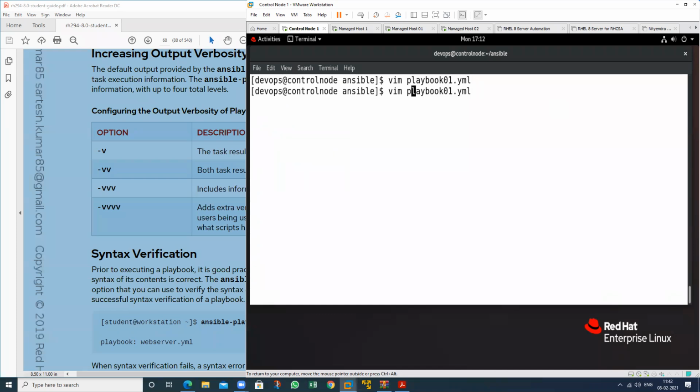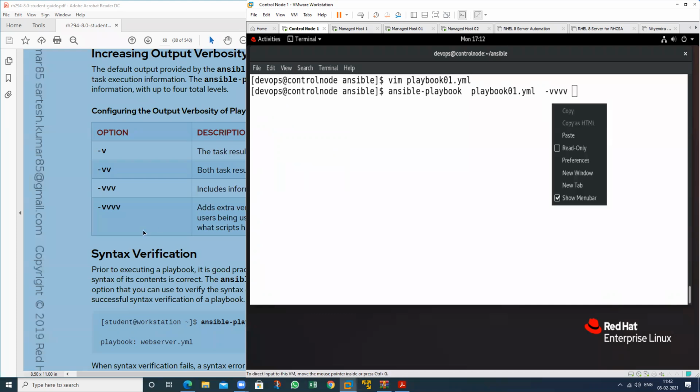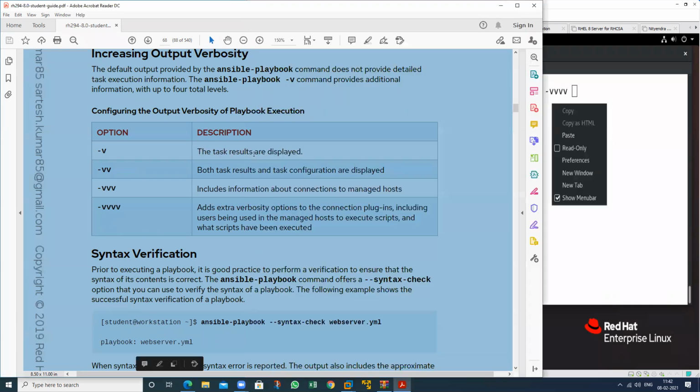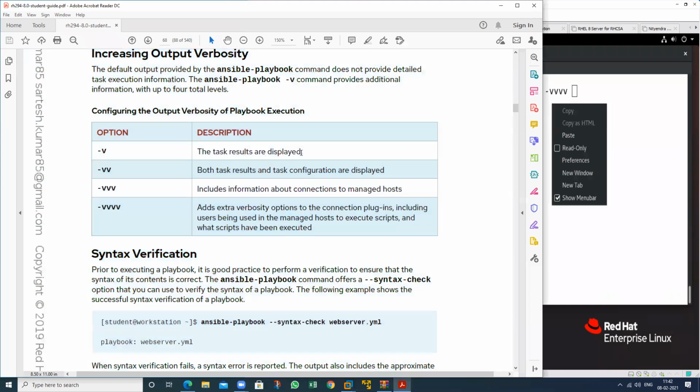Now I want to run this particular command, ansible-playbook, in a verbosity mode, -v 4 times. So what is the meaning of one verbosity mode? Task result display. If I use 1v, the task result will display, and what configuration file is used, that is also displayed.